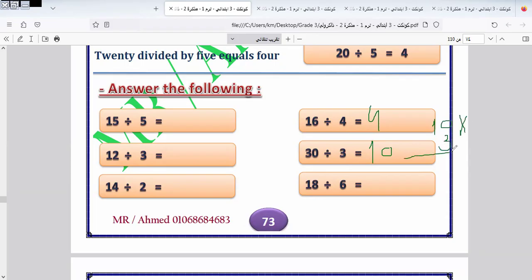I will have 0 here, and 3 times 1 is 3. So I put 30 here, so it will be 30. 18 divided by 6, it will be what? It will be 3. Okay, let's continue the rest of the unit.